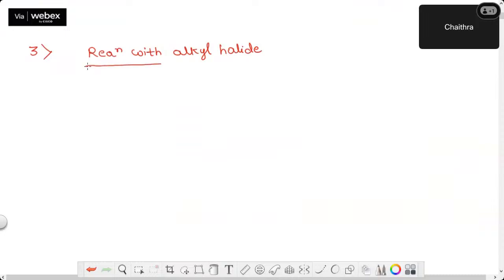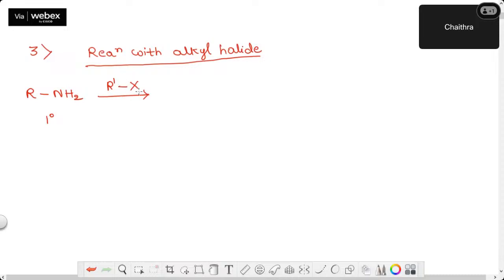Remember, we learned a reaction called Hoffmann's ammonolysis in the preparation methods. It is exactly the same. Now let me take one general reaction where I am writing RNH2. This is considered a primary amine. Now on the arrow mark, I'll take R dash X. Can you identify what this is, students?